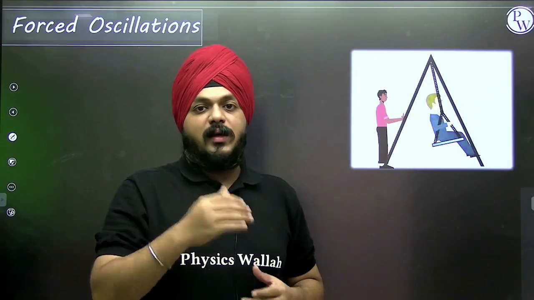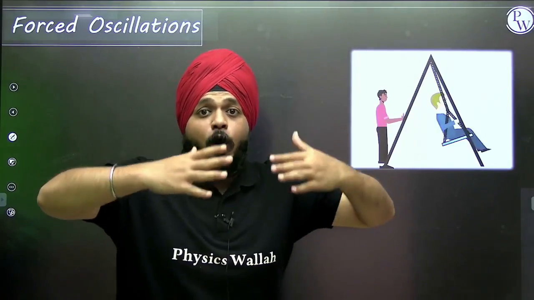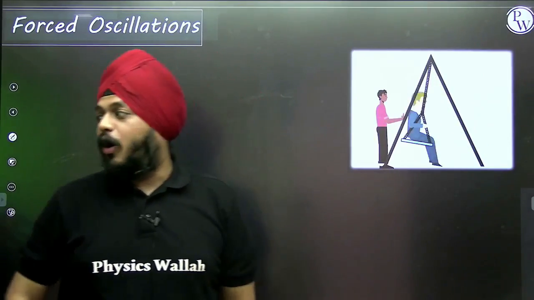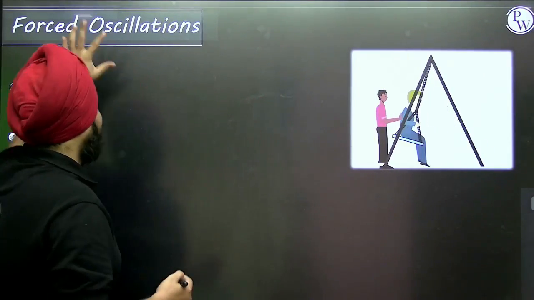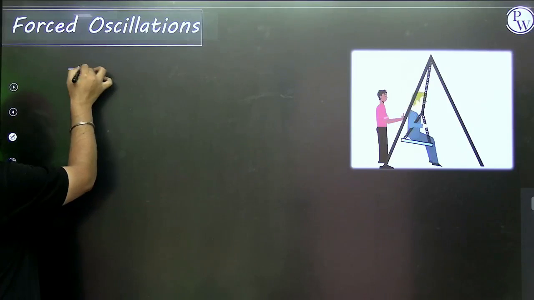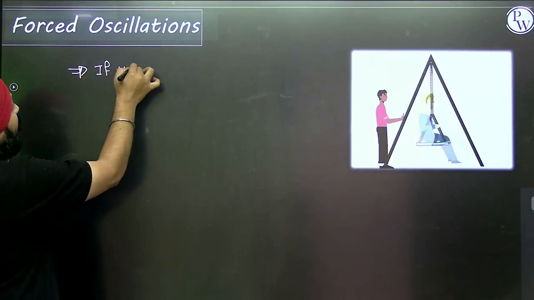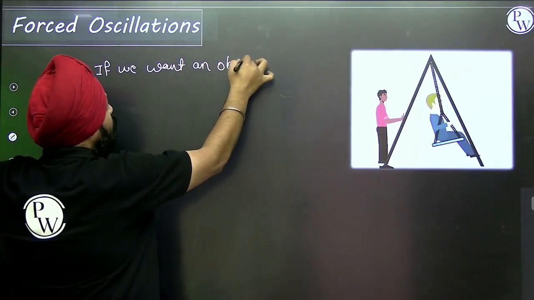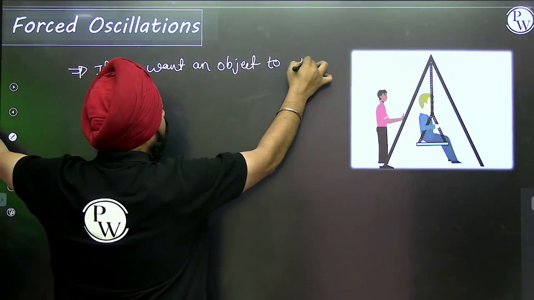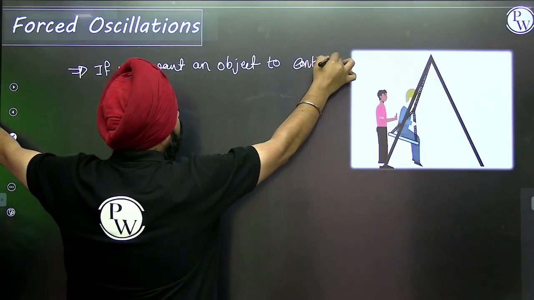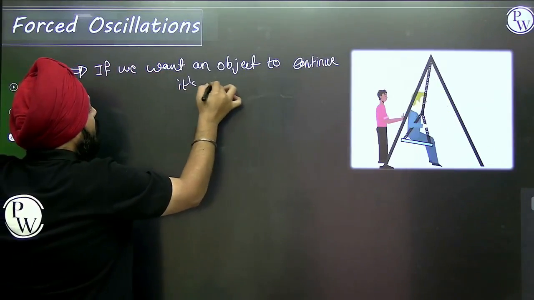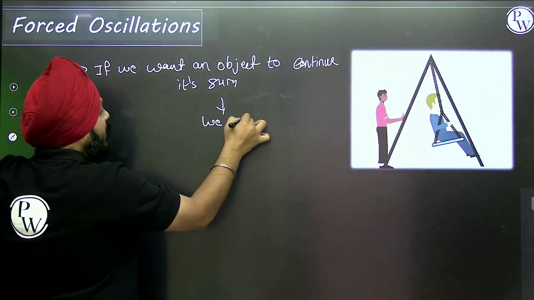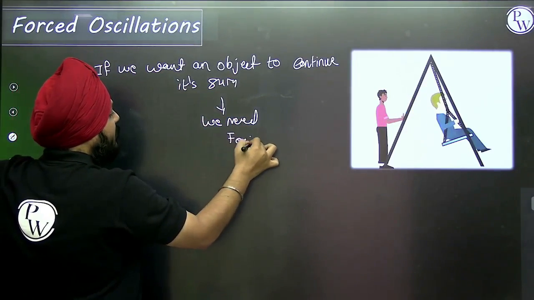Now what happens here? If we want to continue its motion, there is a need for external forces, and here comes the concept of the forced oscillation. If we want an object to continue its SHM, we need external forces.